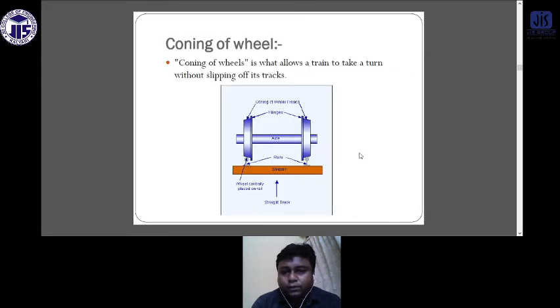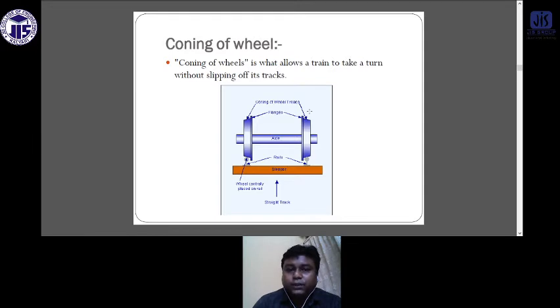So now one of the most important topics is the coning of wheels. What is coning of wheels? You can see that this is, suppose, the axle. This is the gap, the distance between two wheels, known as the flanges. And the elevated portion, the elevation of the wheel, is known as the coning of the wheel.